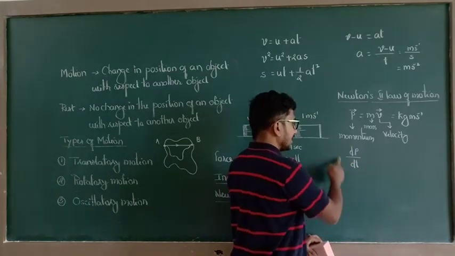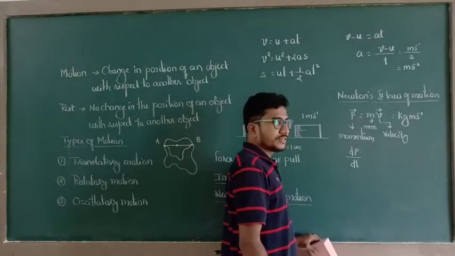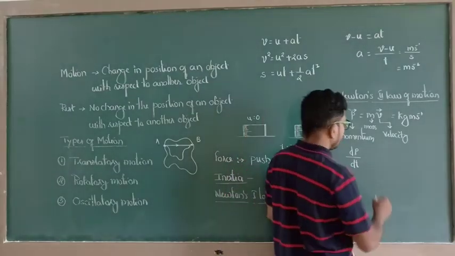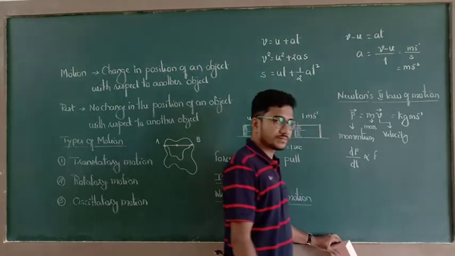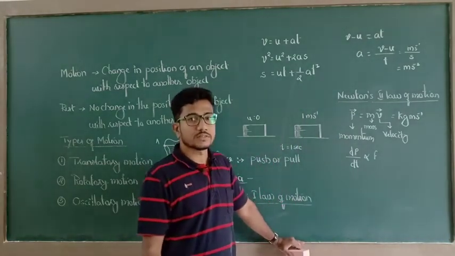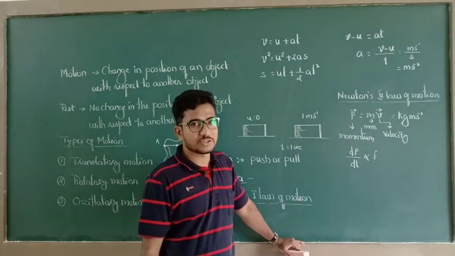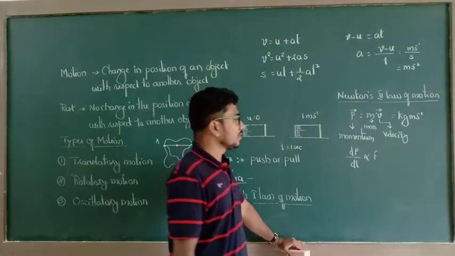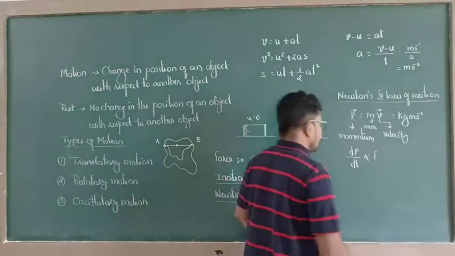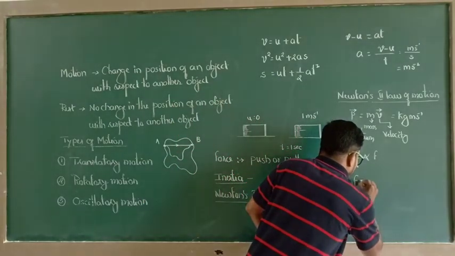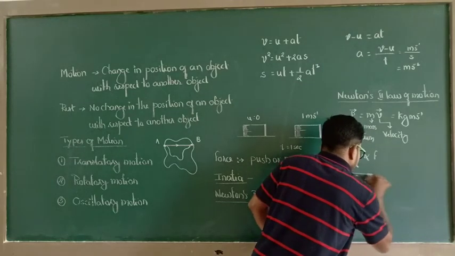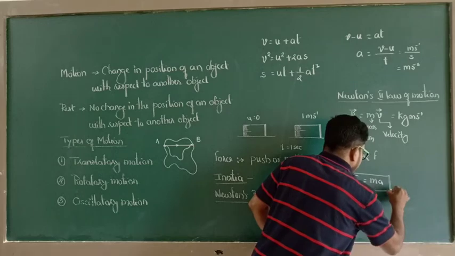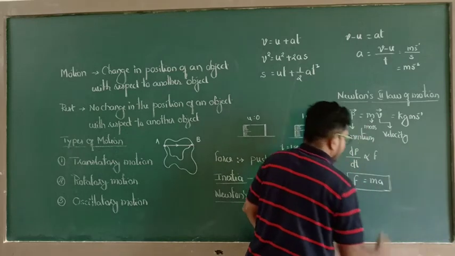The meaning of this term: the rate of change of linear momentum is directly proportional to the applied force. So that is nothing but Newton's second law of motion. In this case, finally we are going to get F is equal to m into a. I will explain this in detail while taking the chapter.